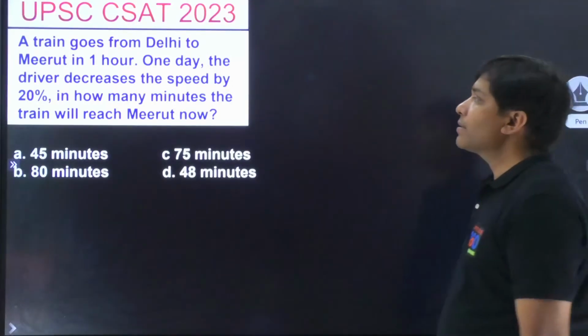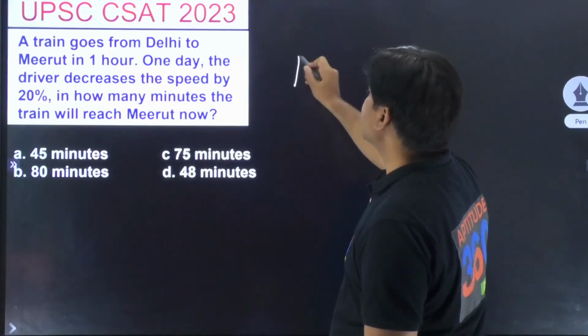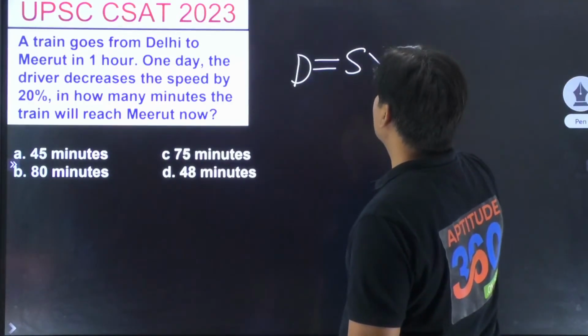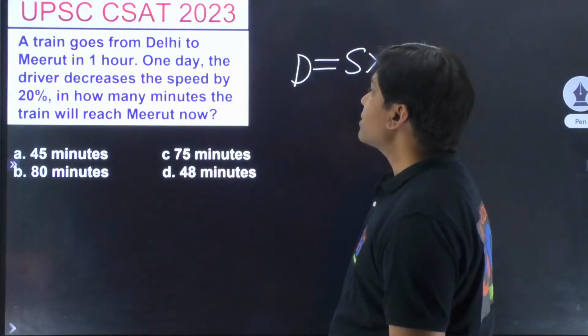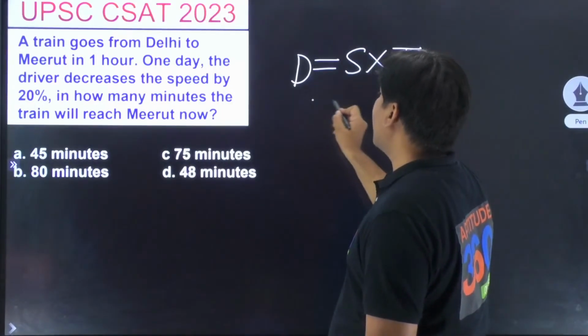Vishal is getting the answer. Who else is getting the answer? Distance is equal to speed into time. A train goes from Delhi to Meerut in 1 hour.